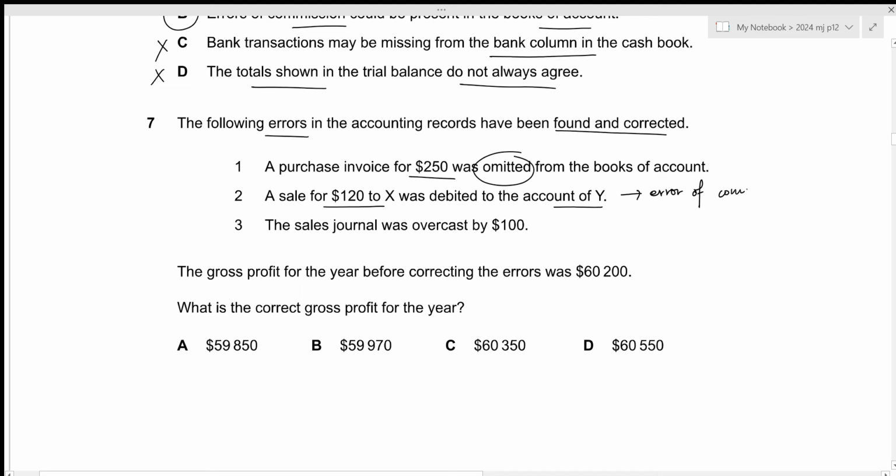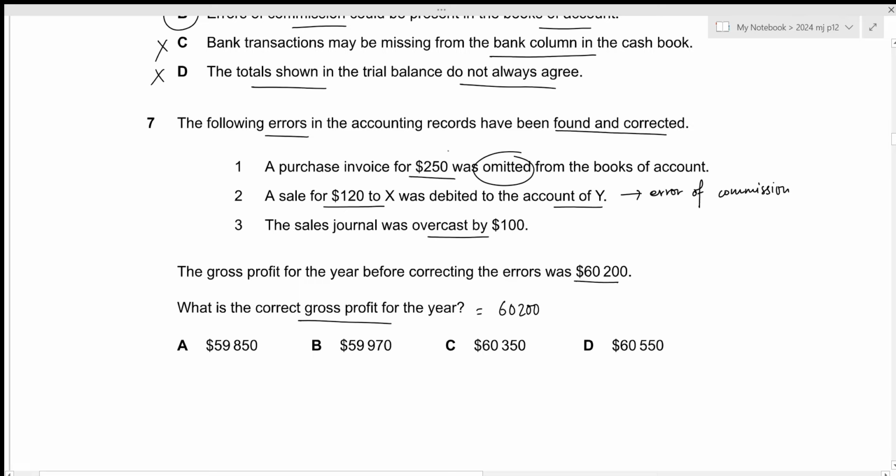We recorded the correct amount on the correct side but under the wrong heading. Then the sales journal was overcast by 100. The gross profit for the year before correcting the errors was 60,200. We need to calculate the correct gross profit. We start with the incorrect one, 60,200.